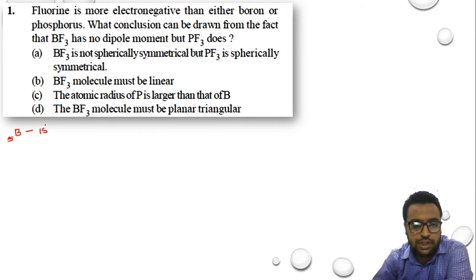Boron has an electronic configuration of 1s2, 2s2 and 2p1. 1s2 is the first shell, that is K, and this is L. So 1s2 is the first shell and 2s and 2p are the second shell. If one electron from 2s jumps to 2p, there will be one electron left in 2s. In 2p we have 3 orbitals, that is px, py and pz. It will have one electron.